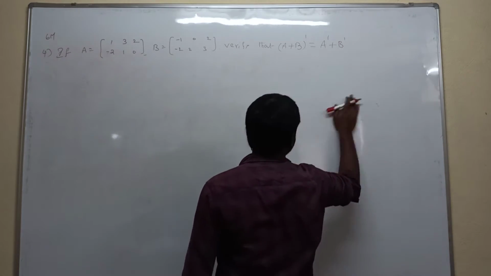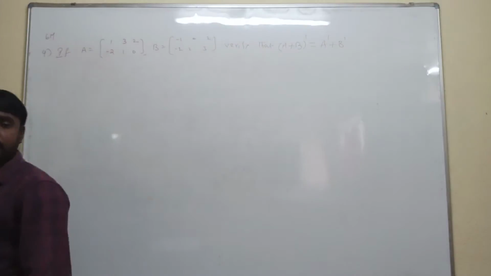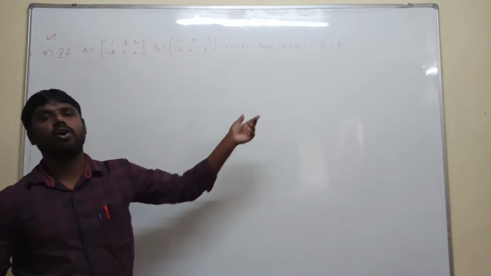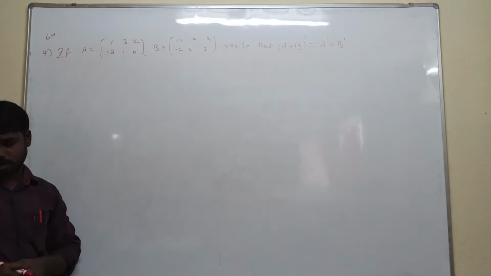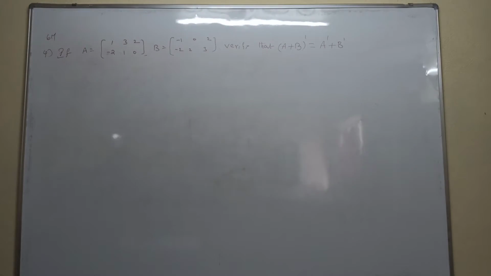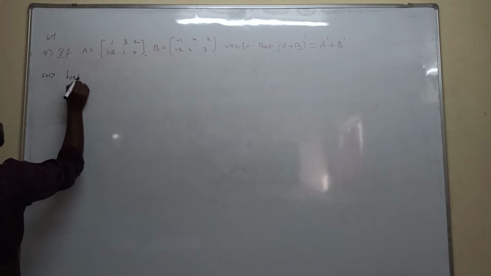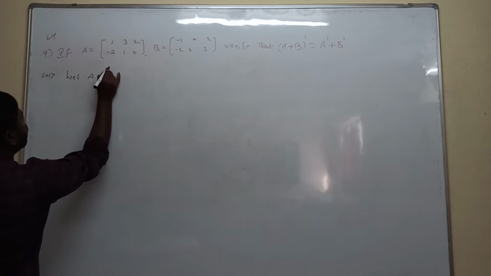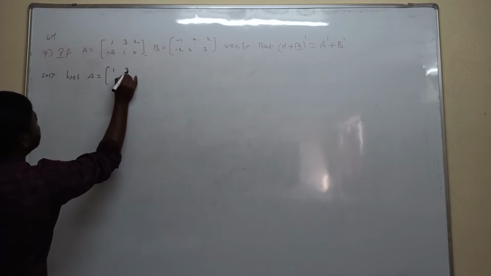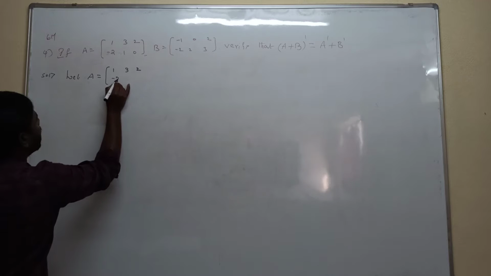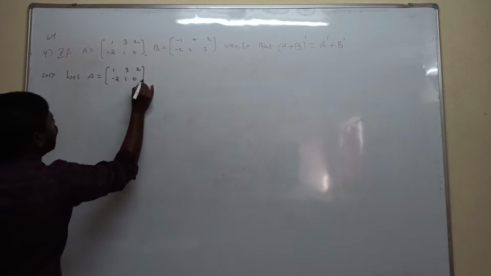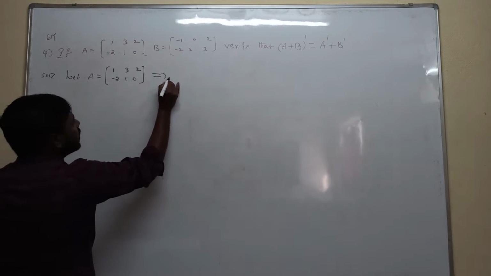To verify means to check whether both sides are equal or not. First, what is the given matrix? Let A be the matrix 1 3 2, minus 2 1 0. What is the transpose of A?